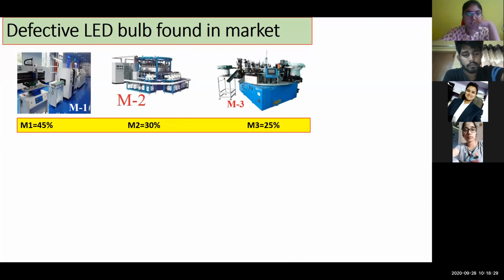The first machine manufactures 45% of the total bulbs Siddhant would be selling to the market. The second machine produces 30% of the total, and the third, the rest. And the machines are producing the bulbs in parallel.